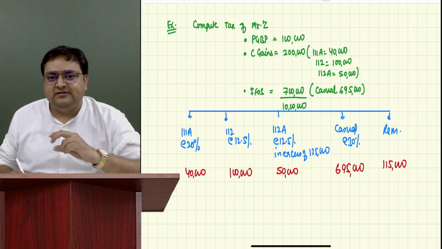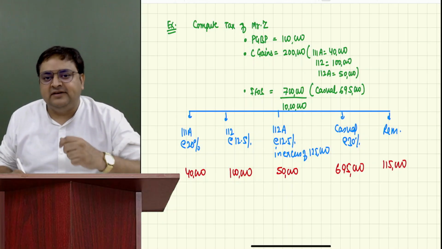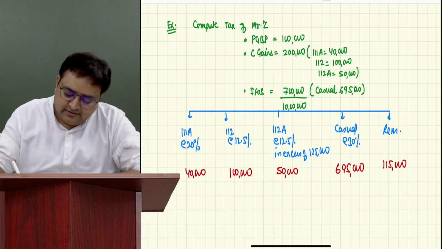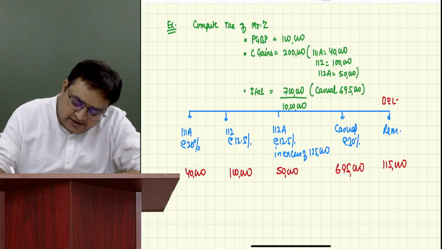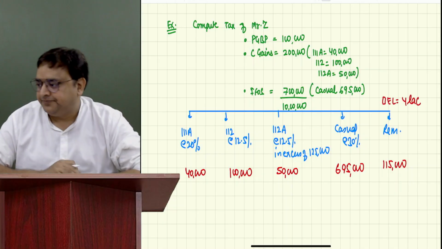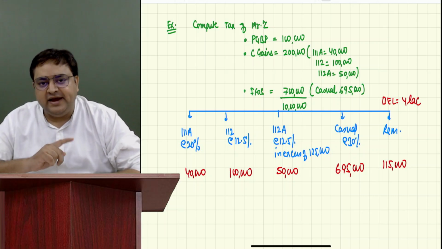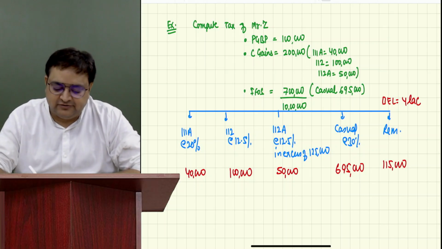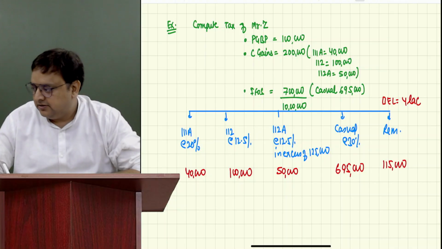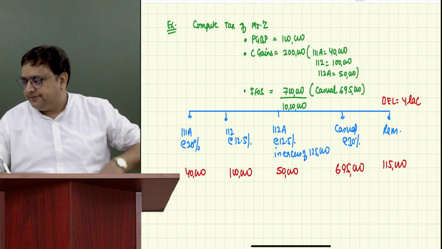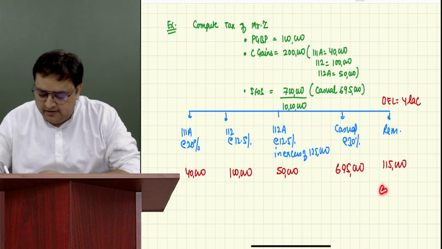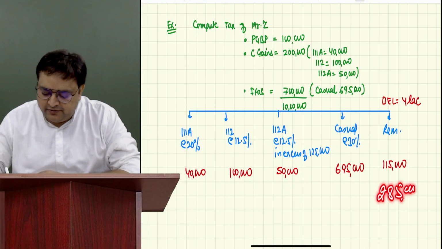Tell me how much is the unexhausted basic exemption limit. Just write basic exemption limit over here. 4 lakh is the basic exemption limit. Tell me what is the unexhausted. 2,85,000. Everybody's okay with this 285? Mushtaq, you're okay. Hari, yes sir. 2,85,000. Everybody's okay.